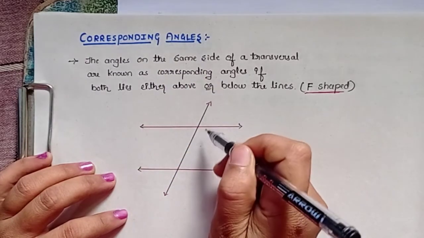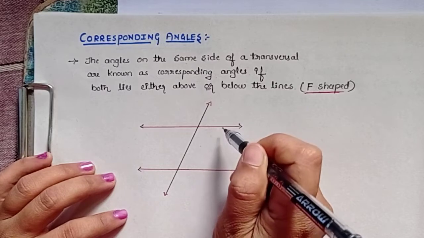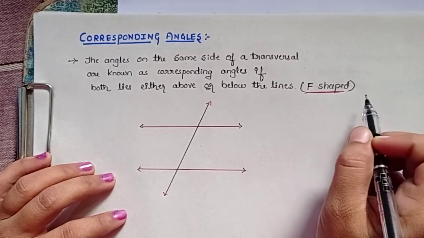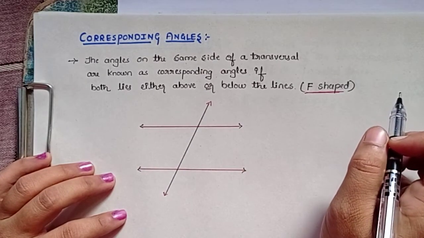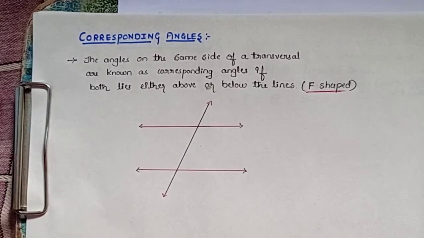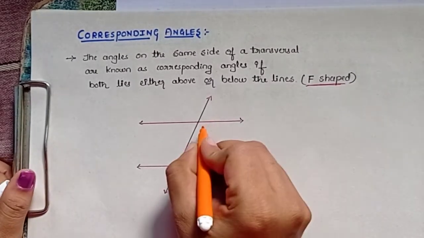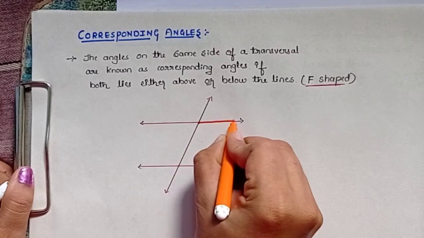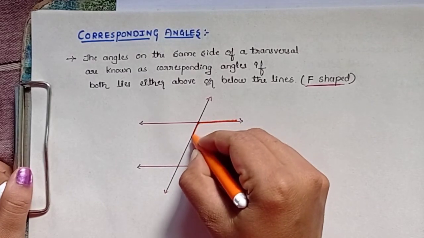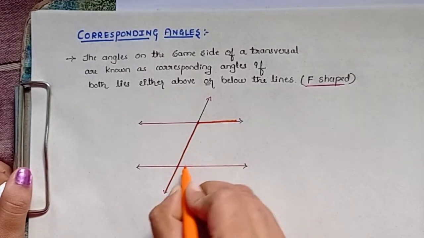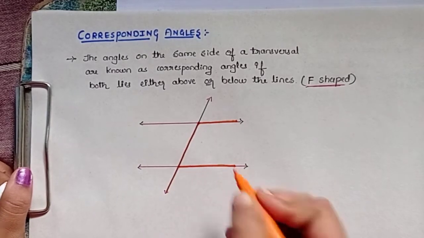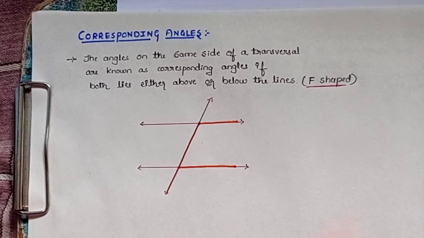But in what shape are they found? That is F shaped. Let us find the angles which are F shaped here. To show you, I will highlight those angles.